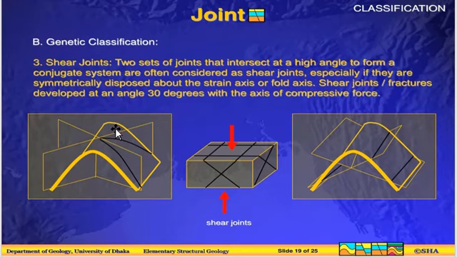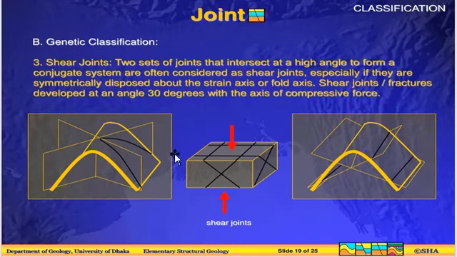Then comes the second genetic classification of joints, that is shear joints. So what are shear joints? Shear joints that intersect at high angle to form a conjugate system are often considered as shear joints, especially if they are symmetrically dispersed about the strain axis or fold axis.